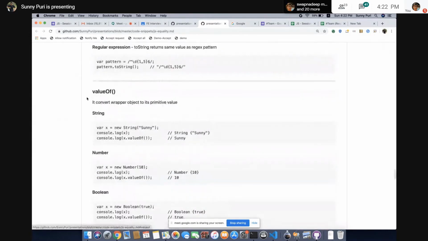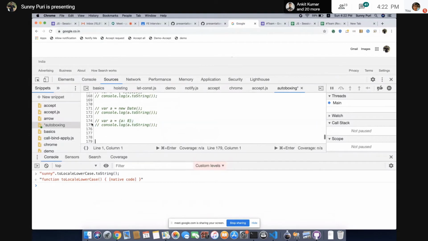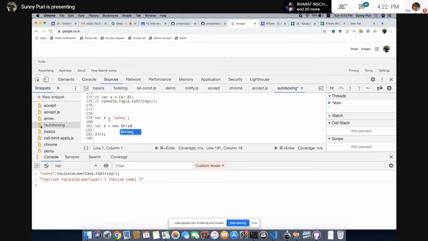Similarly, we have valueOf. What is valueOf? It converts wrapper objects to its primitive type. Let's see what a wrapper object is. If I say var x is equal to Sunny, what will be the wrapper object of string? We can write like this also, right? String. One second, guys.